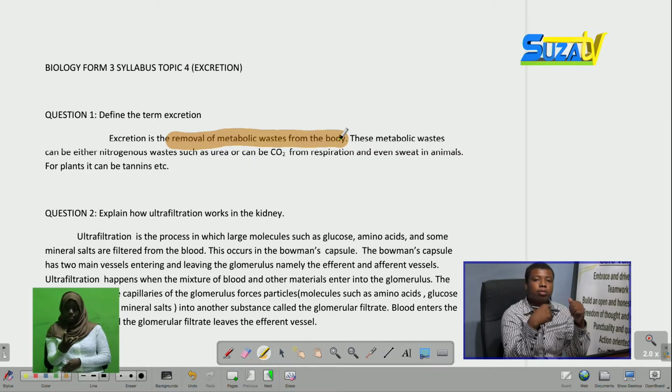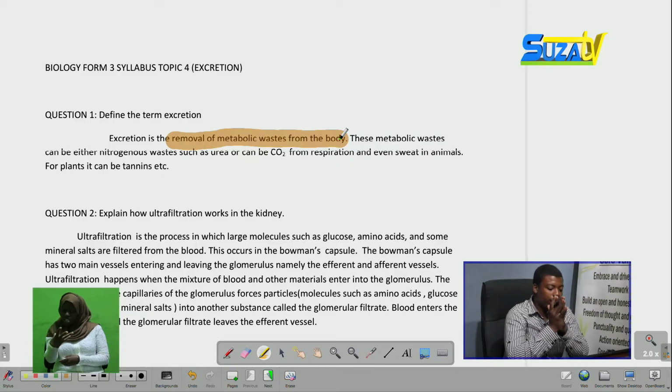In excretion, wastes which are removed are metabolic, that is, they have been changed inside the body. As we all know, there are two types of metabolism: anabolism and catabolism, whereby anabolism means the buildup of some materials or processes, while catabolism means that the processes break down. So the breaking down process is known as catabolism, and the building process is known as anabolism. Those two are both parts of metabolism.